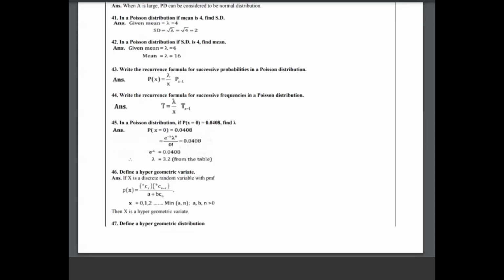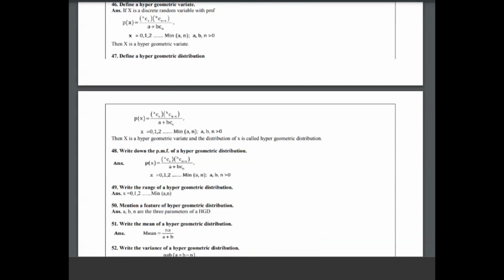Okay. Then the 46th question. The Poisson distribution is complete now. What is the 46th question? That is, define a hypergeometric variate. If x is a discrete random variable with a probability mass function aCx bC(n minus x) divided by (a plus b)Cn, where x is equal to 0, 1 up to the minimum of a comma n, and a, b and n are greater than 0, then x is a hypergeometric variate.